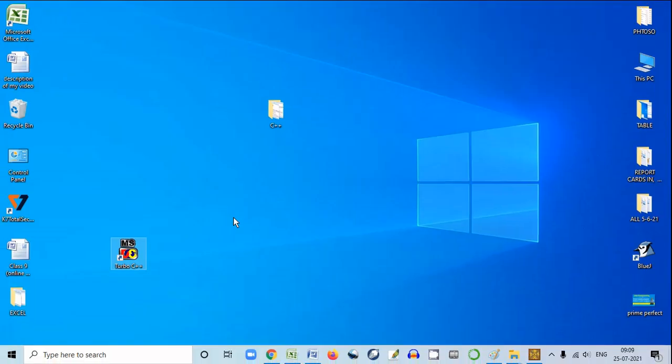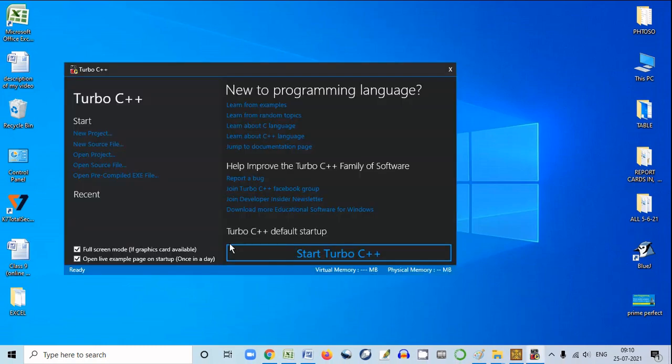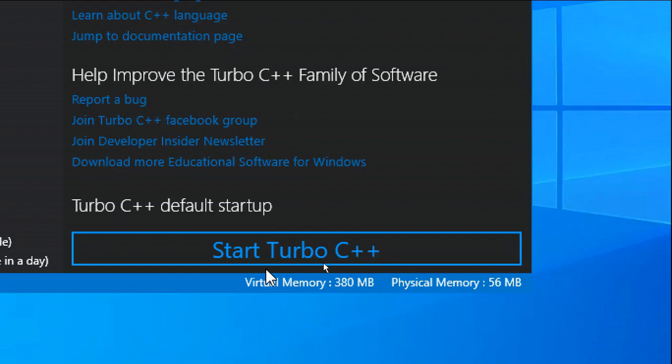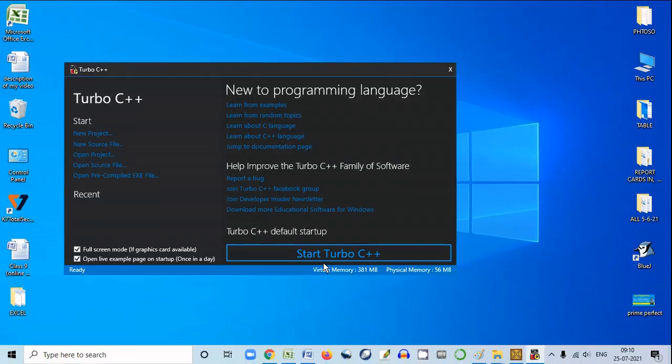If you double click on this icon, then this Turbo C++ window will open, and by clicking this section, start Turbo C++, you can start C++.